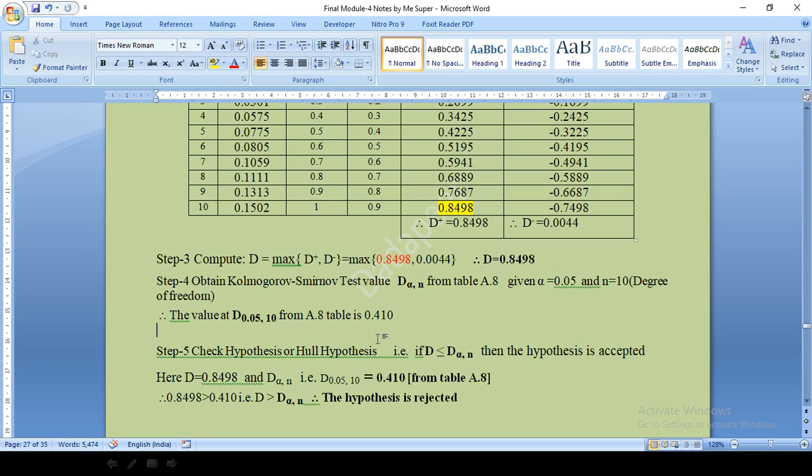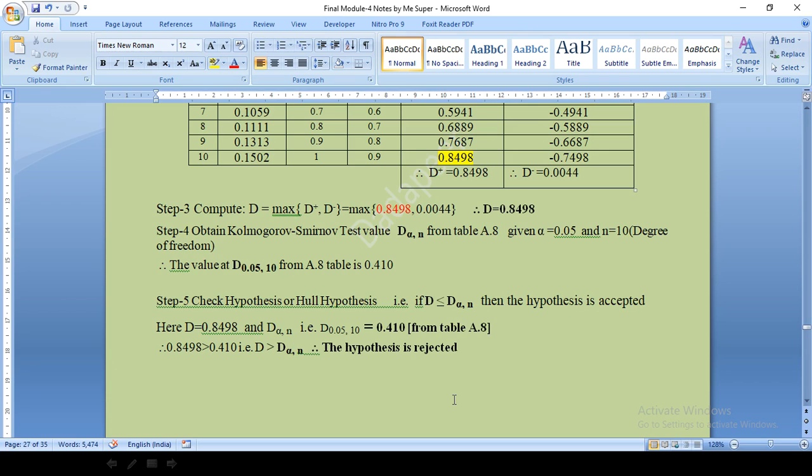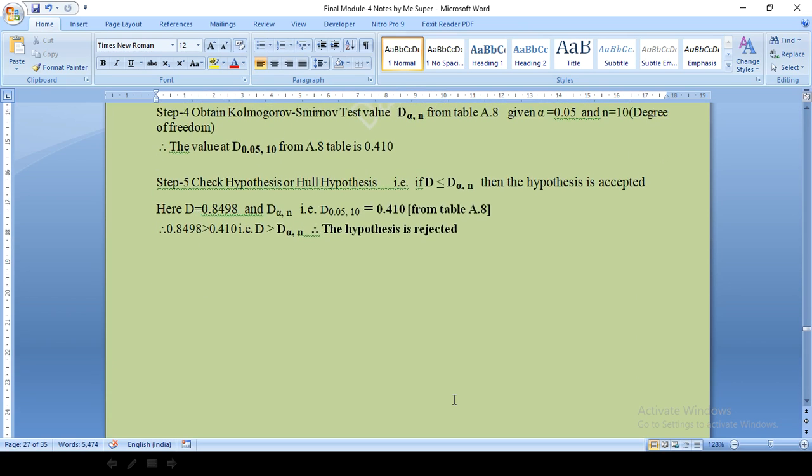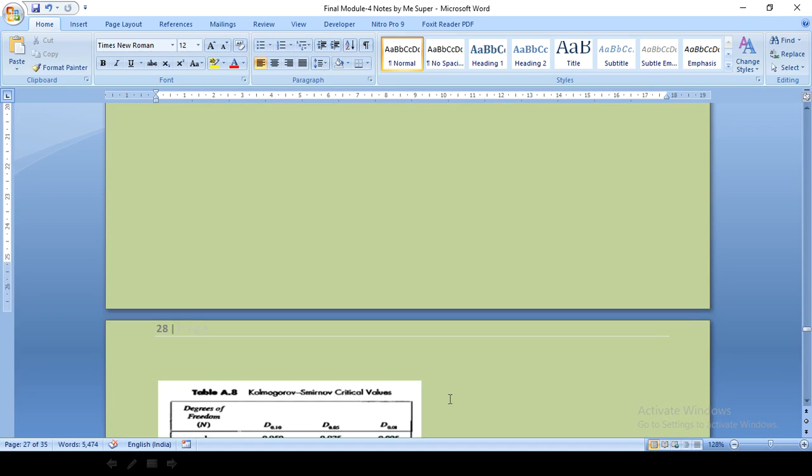Fine. So after this we need to check the hypothesis or null hypothesis. That is what we need to compare, this D value and the value in this position from the table. So the value obtained is what? 0.8498. We need to check whether this value is lesser than or equal to the value present at this position. What is the value present at this position? It is 0.41. So therefore, this value is not less than this value. So therefore, the hypothesis is not accepted. That means the hypothesis is rejected. That means the final conclusion is the random numbers or the input are not uniformly distributed.